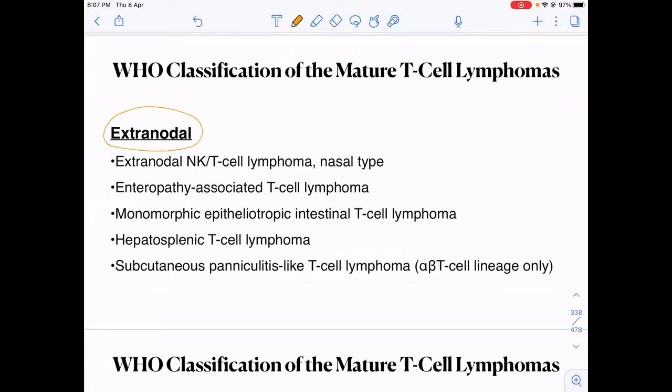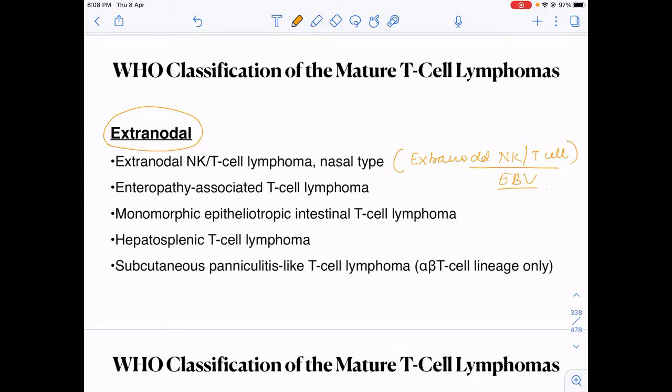Then amongst extranodal, we should know extranodal NK T cell lymphoma, nasal type. You must have seen so many MCQs in which they show that there is a perforation in the hard palate, there is a nasal mass, and then they'll ask you which lymphoma it is associated with. Your answer is extranodal NK T cell lymphoma. And then they'll ask you which kind of virus it is associated with. Your answer is EBV. This is a very common MCQ which is asked.